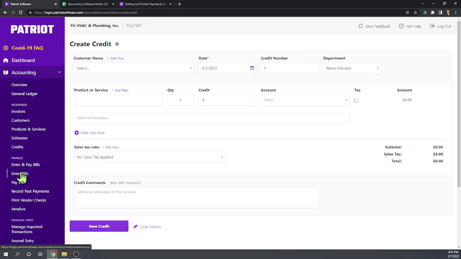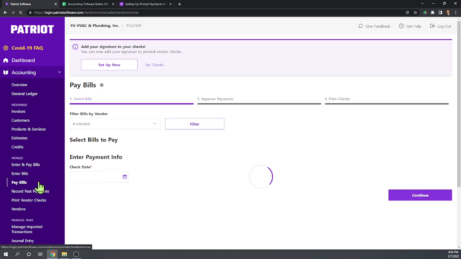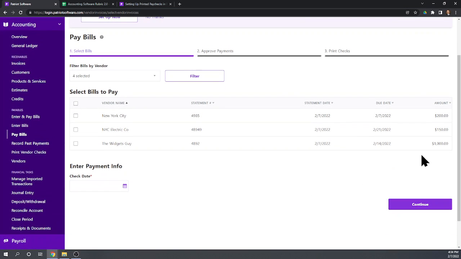Sometimes, in some programs, when you enter a bill, it gives you the option to make it a credit. No, I don't see anywhere to change this from a bill to a credit. So we cannot enter that credit from the widgets guy. The only way we're going to be able to record that is manually. Let's go into pay bills so we can see a list of our unpaid bills. We'd have to manually decrease the amount we owe the widgets guy by the amount of the credit. That's not a great system because you're going to lose track of what happened. When you look back, you're not going to see there was a credit.